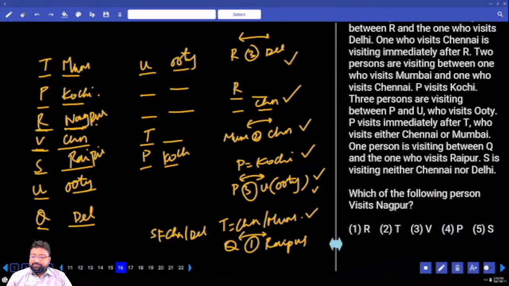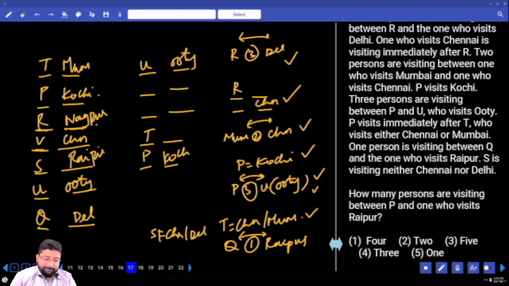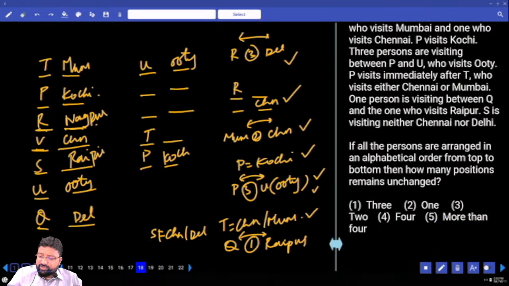Which of the following person visits Nagpur? Who is visiting Nagpur? It is R. How many persons are visiting between P and the one who is visiting Raipur? P and the one who visits Raipur is 2. If all the persons are arranged in alphabetical order from top to bottom, how many remain unchanged? And these names are starting from P. So P, Q, R, S, T, U. How many? 2.